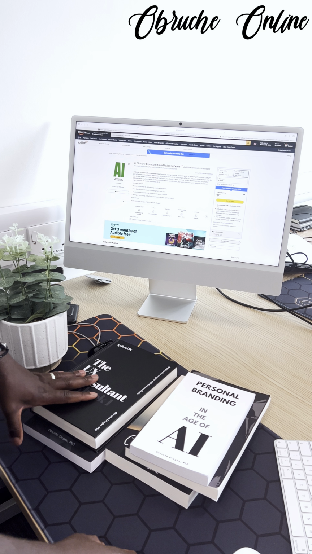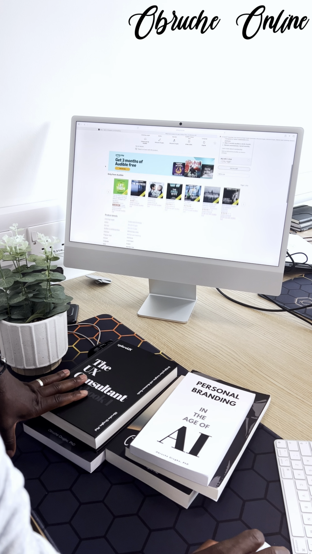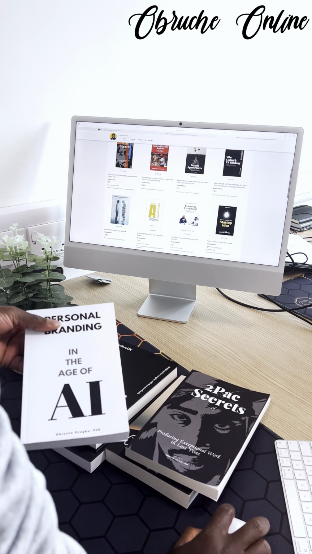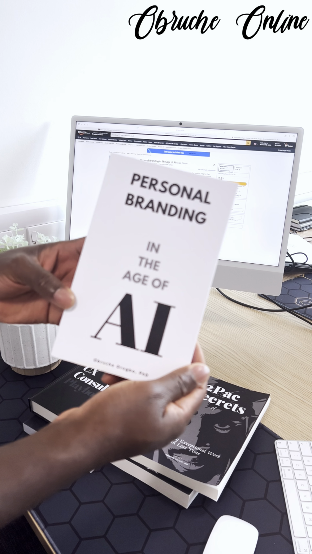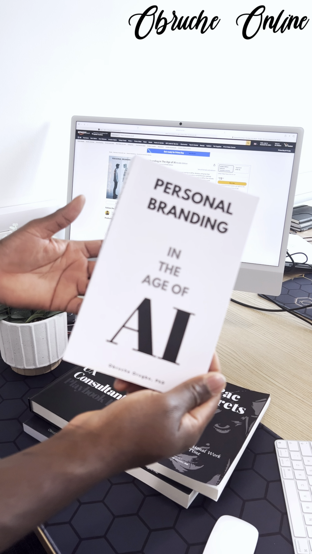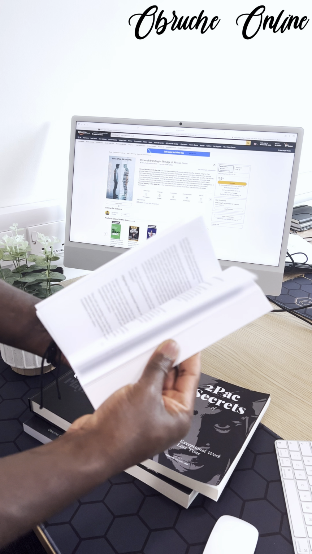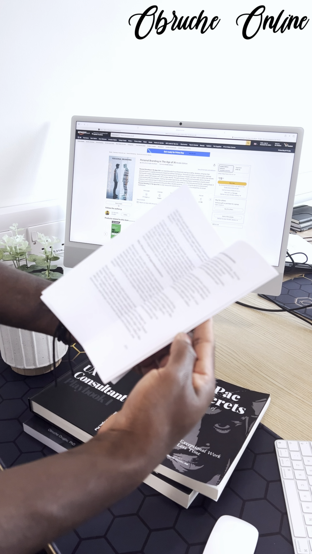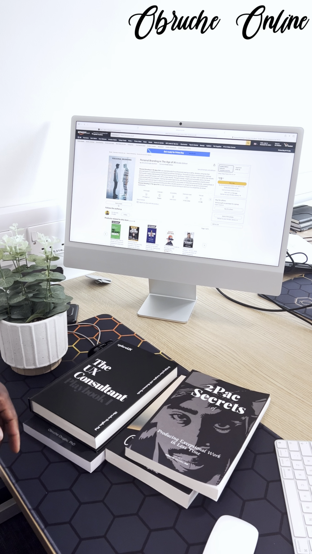So there you go. Then let me show you more books, so you know I'm not here to play. This book, I just changed the cover because it's not doing well, because it's too plain, I think. So I changed the cover to that one. That's why you see it's a bit different, but the content is the same. See, these are books from Amazon.